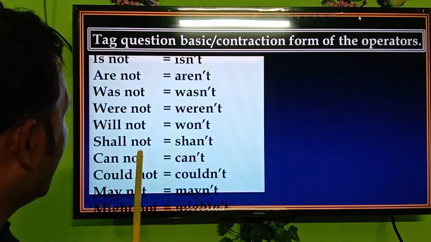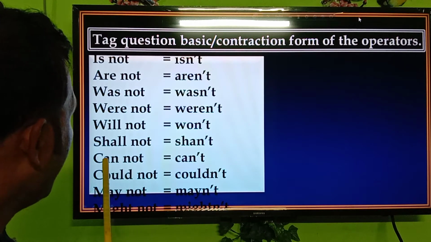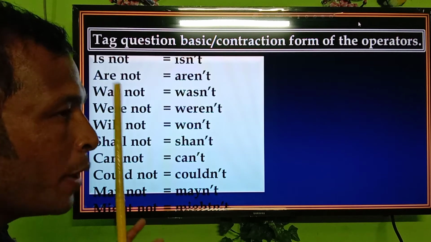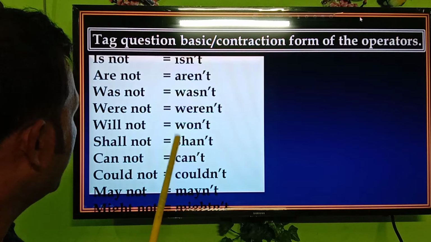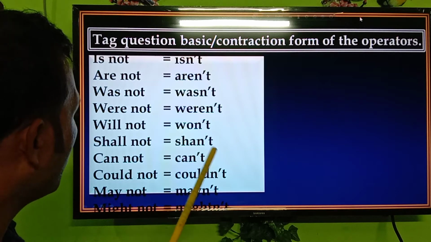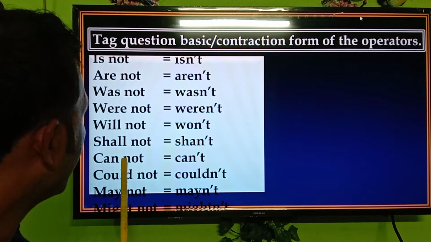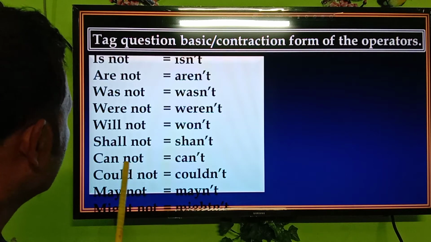If we look at the word cannot, here we can see two n's, but the contracted form will be with one n, t, and another n will be deducted from the main word.